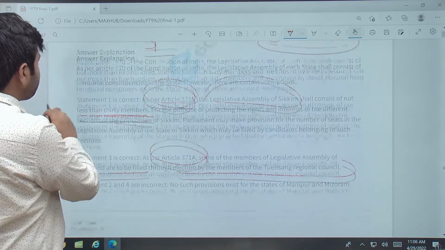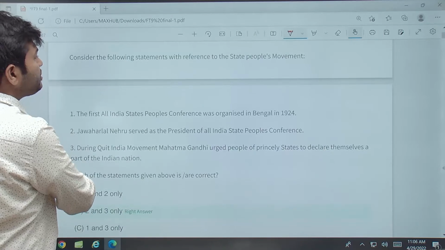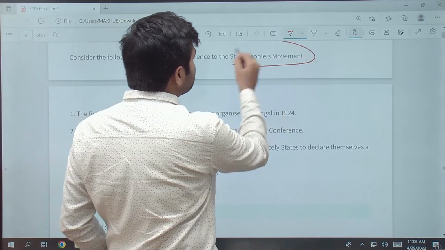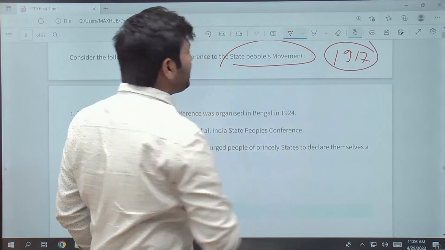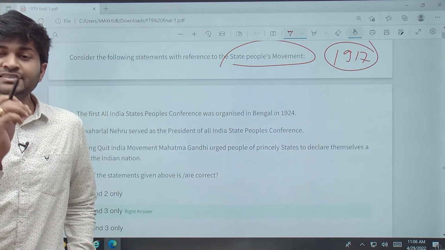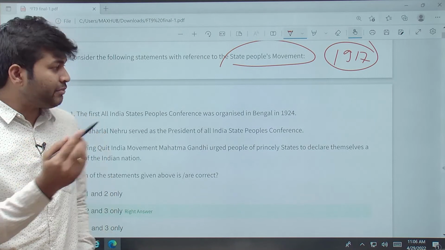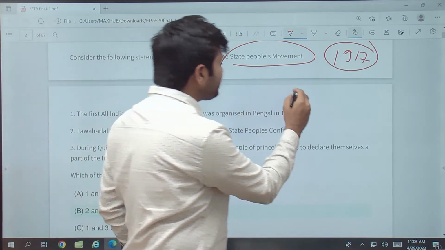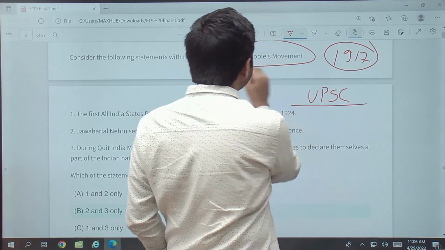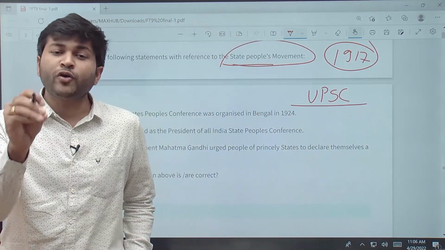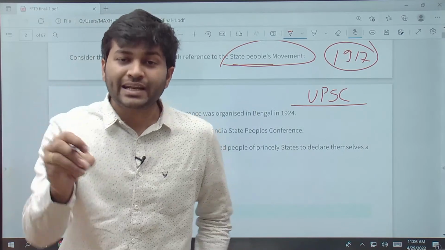Let us move on to the second question. According to the state people's movement, which started from 1917, the Praja Mandal Parishads start from 1917. Remember, a question had already been asked in the UPSC previous year's questions on the state people's movement, wherein the British government formed a committee, the Butler Commission.